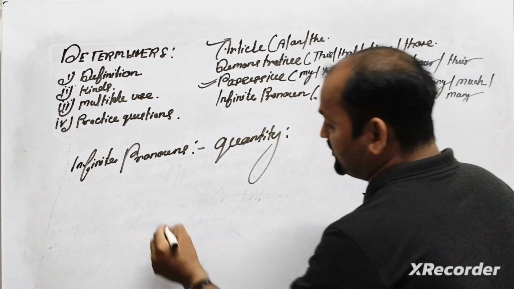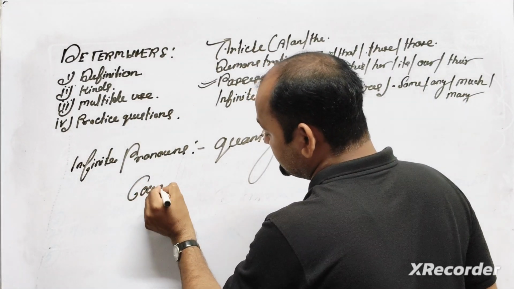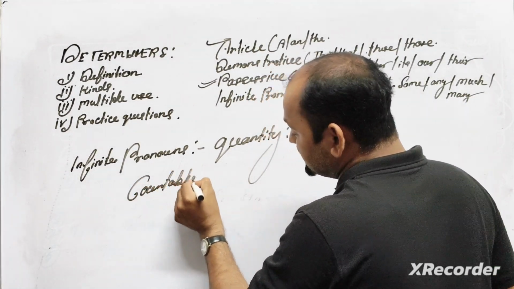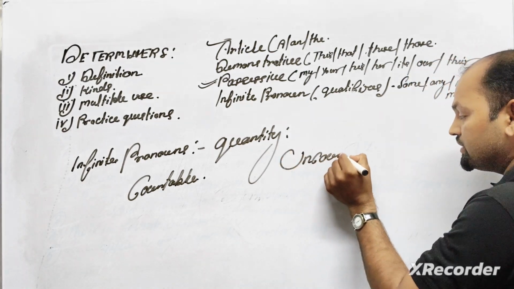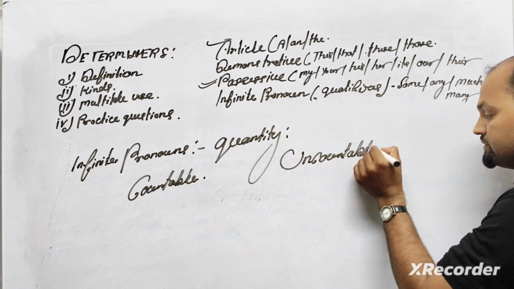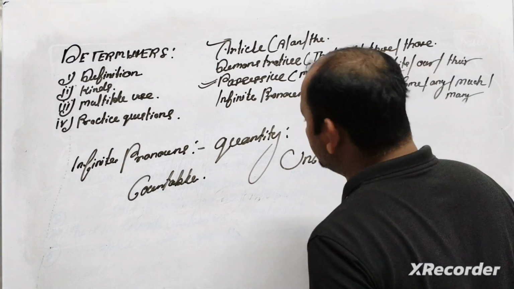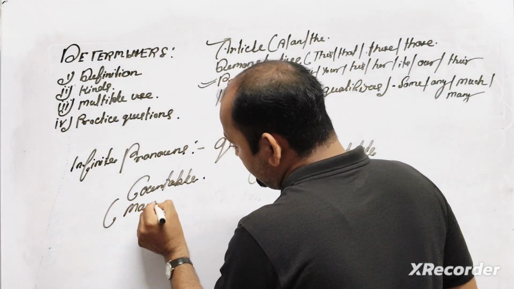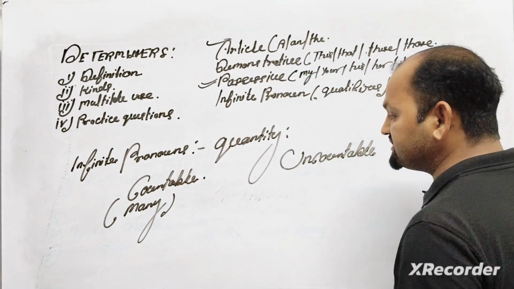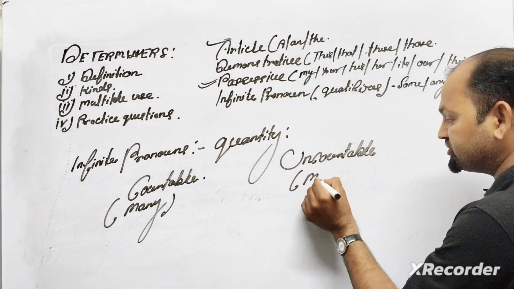Under quantity based, I have to tell you about the countable based and the uncountable based. Under countable we use many, and for uncountable we use much.